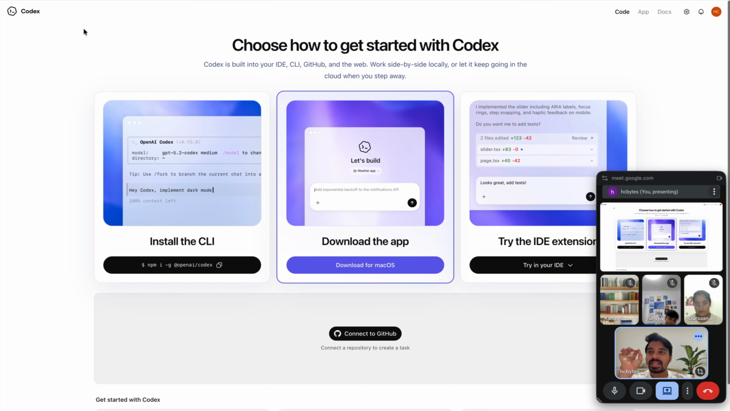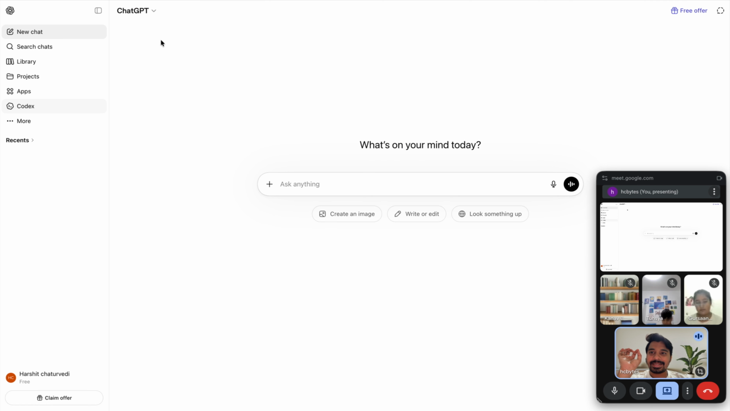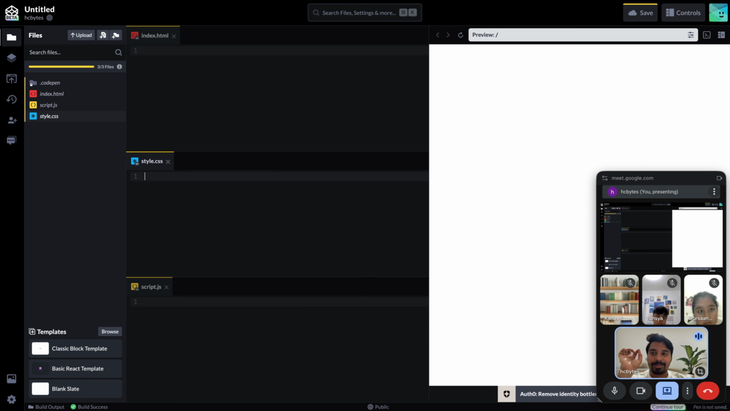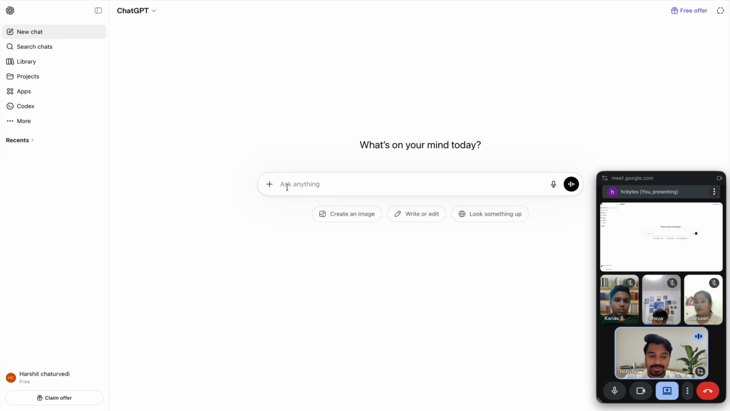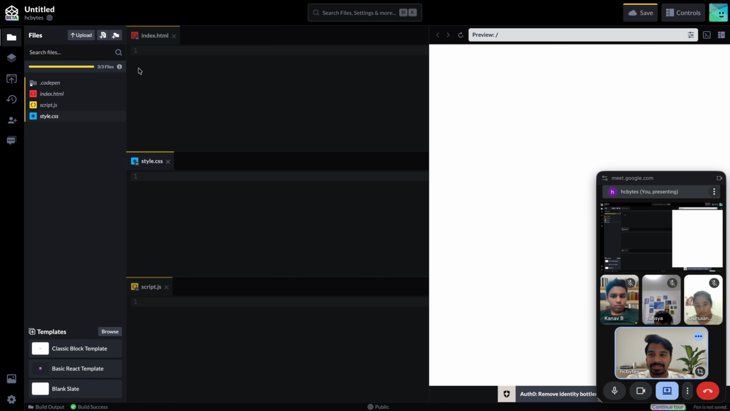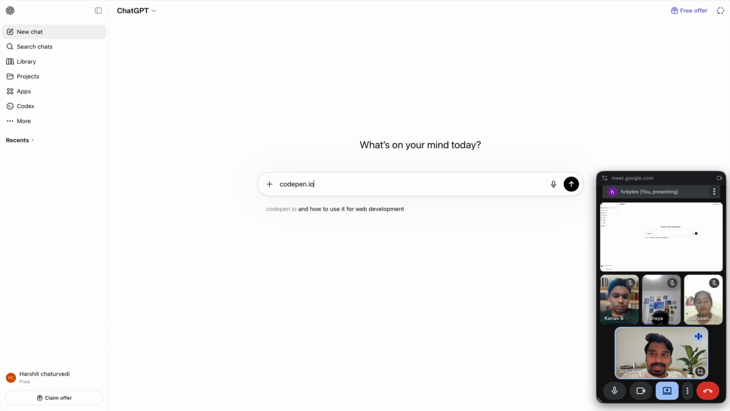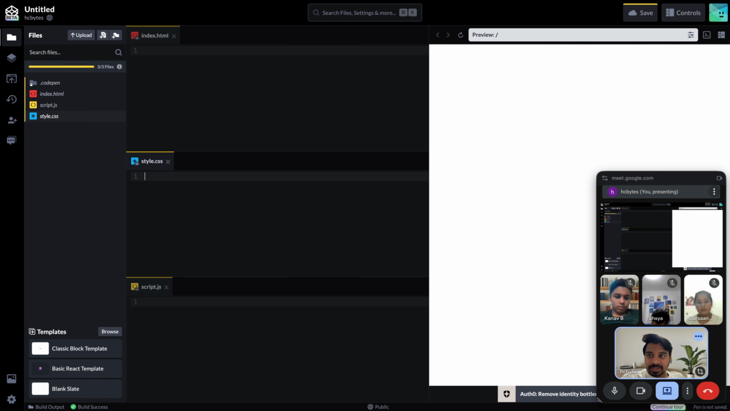The second thing is a website named codepen.io. This is another website name. If you have a laptop, you can also do it with me, so that it will be easy for you to learn and remember. So first, we need ChatGPT. Second, one more website called codepen.io. These two things I want.